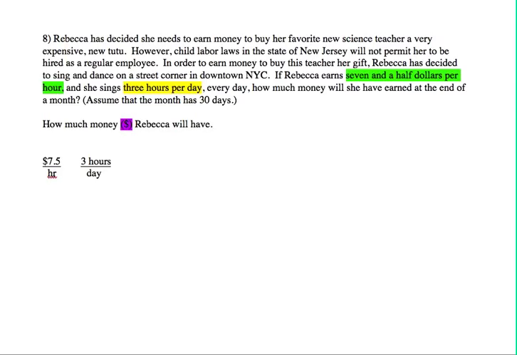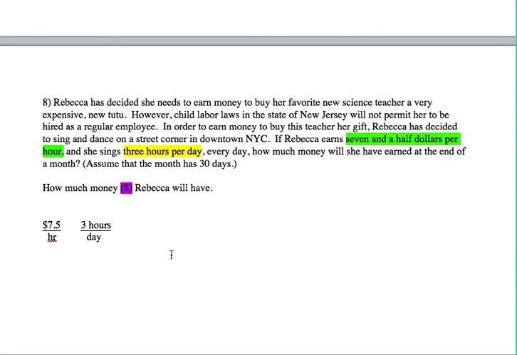All right, let's see. Are there any other conversion factors? I don't have any other conversion factors, but I know she's going to be singing for 1 month or 30 days. So I'm going to do 30 days. And for some of you, I know you want to see these as the ratio, as the fraction, so I'm going to underline that and put it over 1, because remember, anything over 1 is what the numerator is, so that's 30 days.